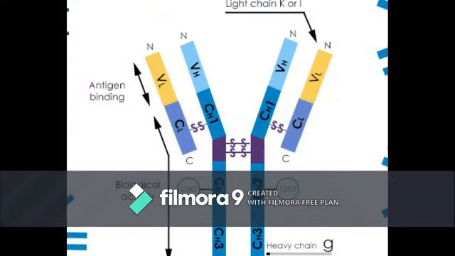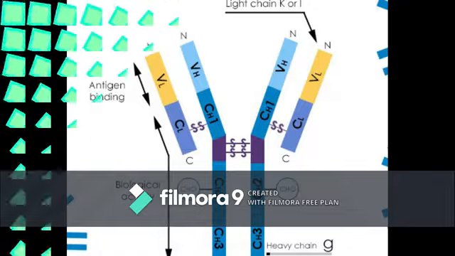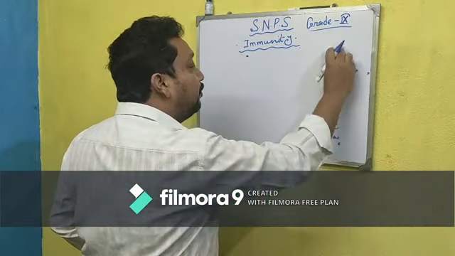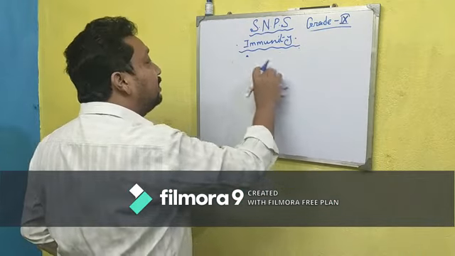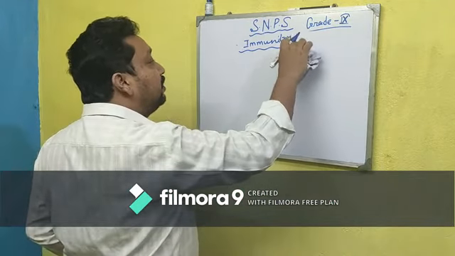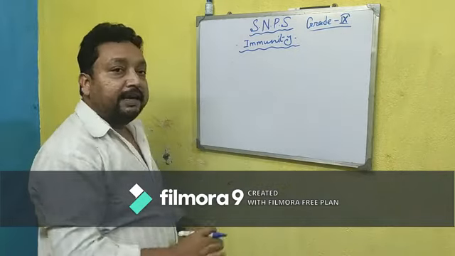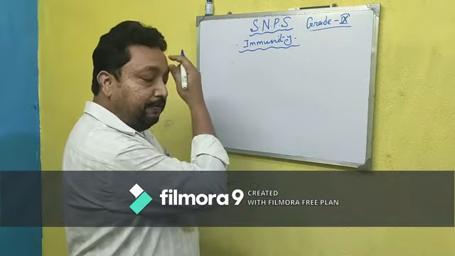There are five types of antibody, and I have already mentioned in the last class that they are divided depending upon the structure and ability to trap different kinds of antigen.